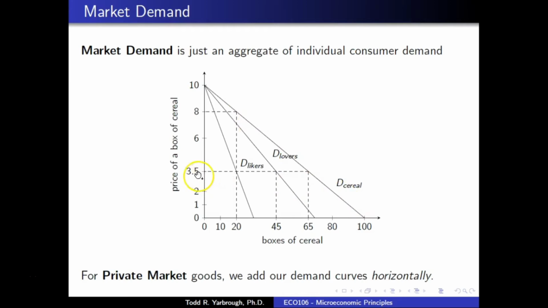Again, at a price of 8, for example, we would take this level of quantity demanded for cereal likers, this level for cereal lovers, add those two together, and it would give us our 20 boxes of cereal for the entire market. So the market demand curve is simply an aggregate of individual demand curves.